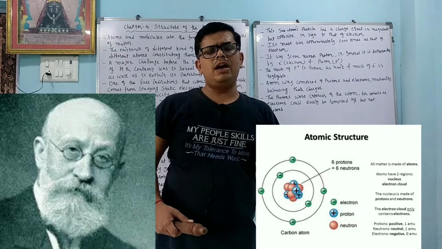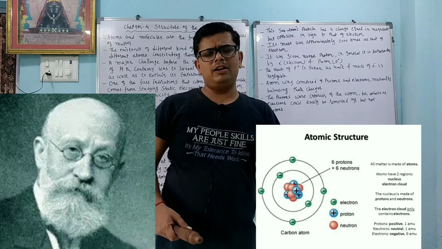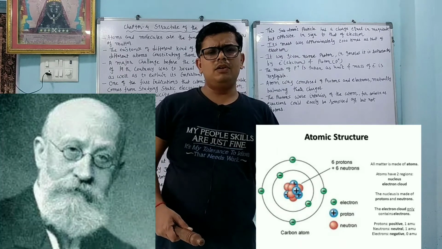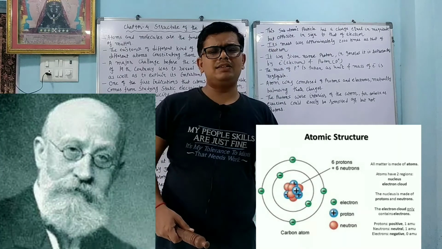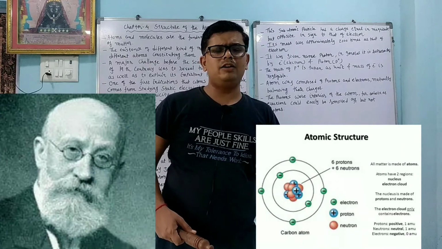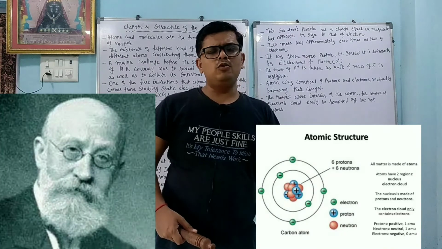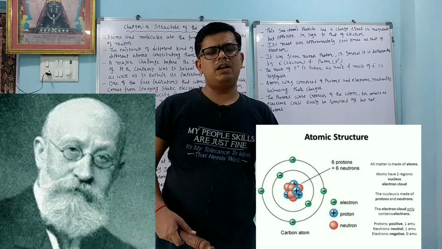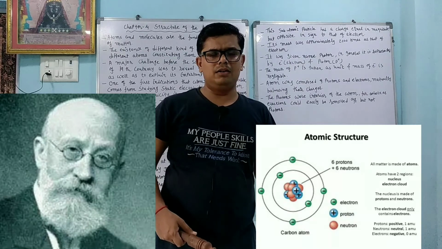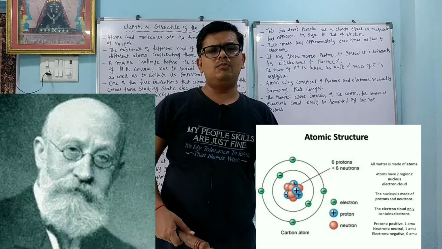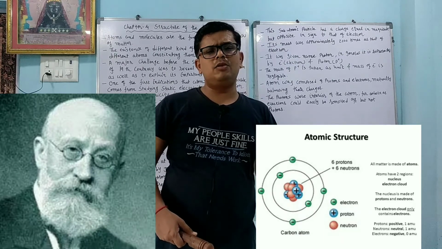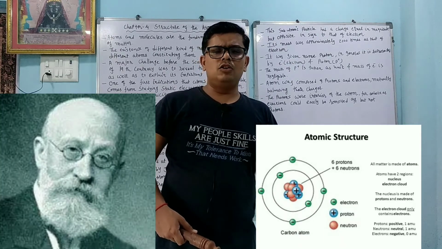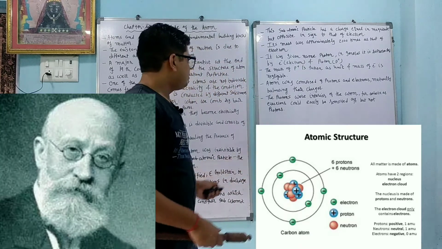And whenever the atom gains electrons, the number of electrons becomes more and the number of protons becomes less. At that time what can we say, that the atom is what? Anion. We cannot use the word particle here because particle we use for subatomic particles. So when an atom gains more electrons, it is called an anion. When an atom has fewer electrons, it is a positive ion, it is called a cation.